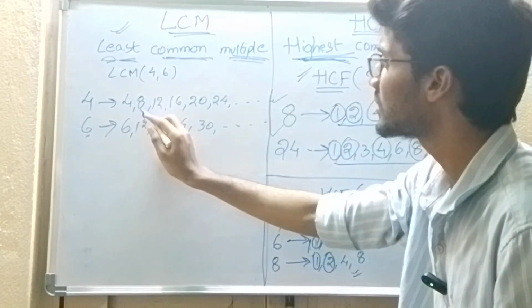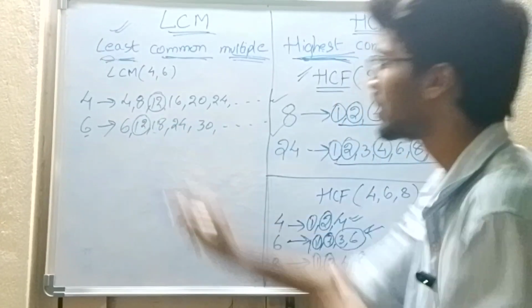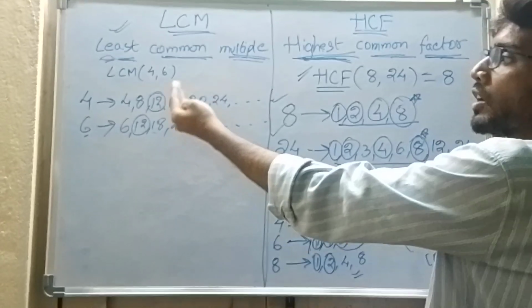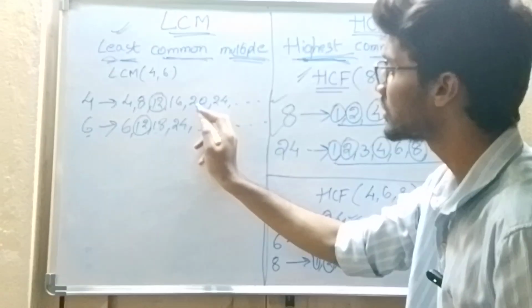Is 8 common? No. Is 12 common? Yes. 12 is present here. Now I will check what other numbers are common in both. Is 16 common? No. Is 20 common? No. Is 24 common? Yes.